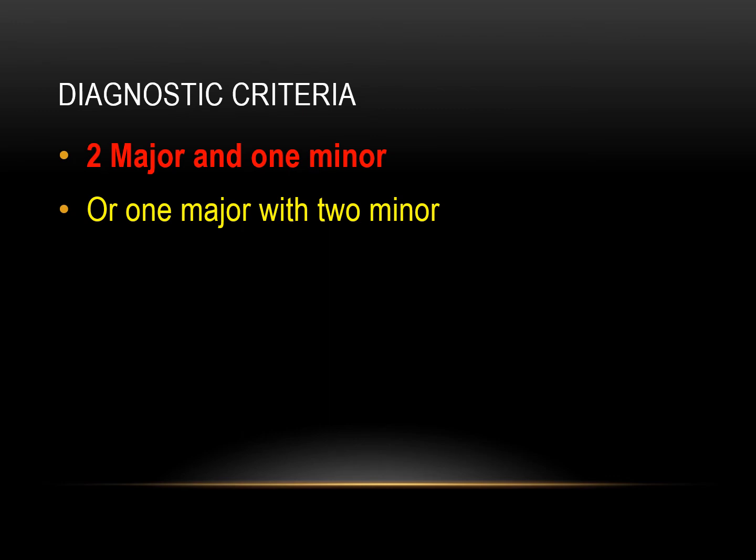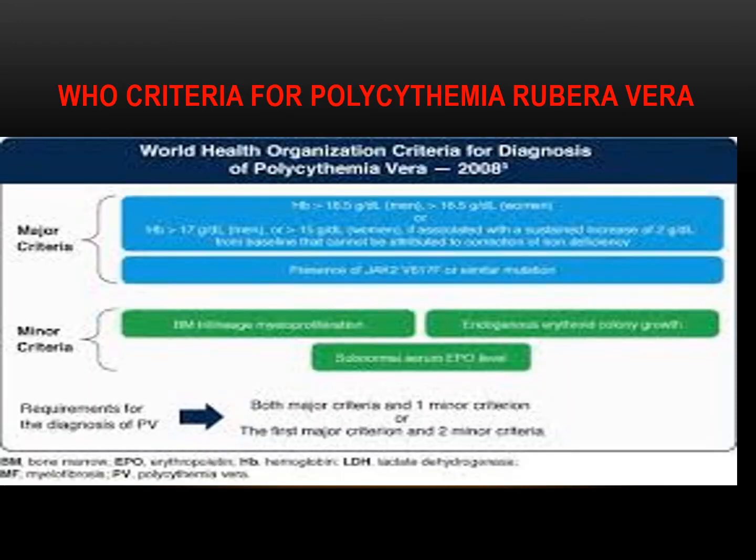So for diagnostic purposes, two major and one minor diagnostic criteria can be applied for the diagnosis of polycythemia rubra vera, and one major with two minor diagnostic criteria can also be applied. WHO criteria for polycythemia rubra vera we have already discussed.